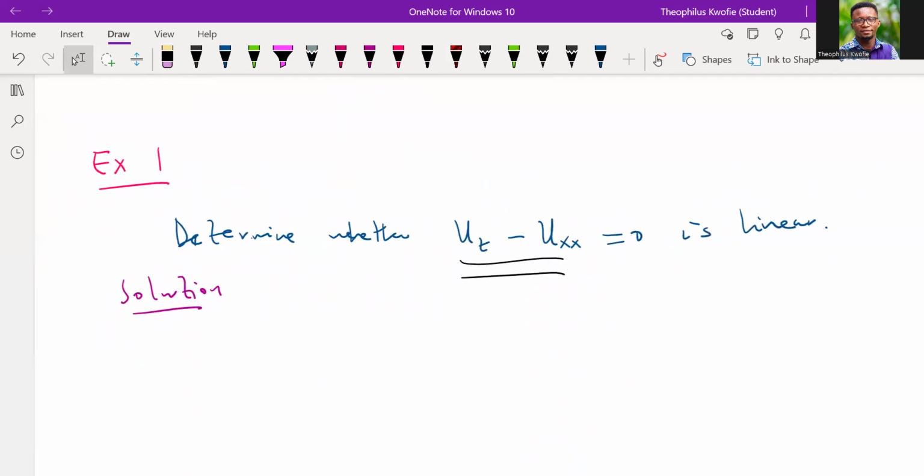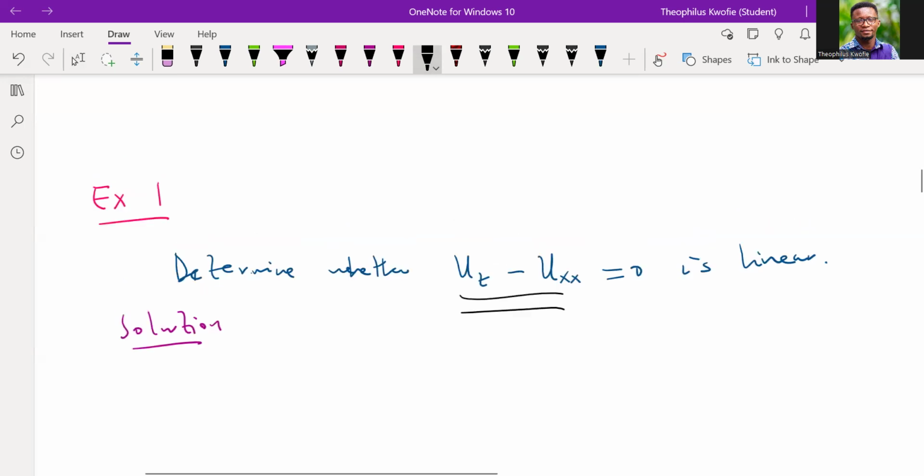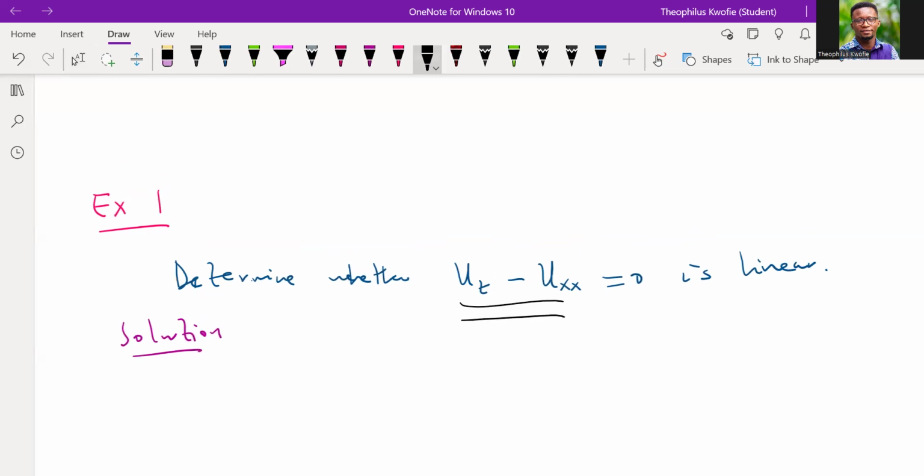All right, so we want to determine whether this PDE is linear. For us to determine whether this PDE is linear, there are two conditions we have to meet. The first thing to do is to assume two functions.